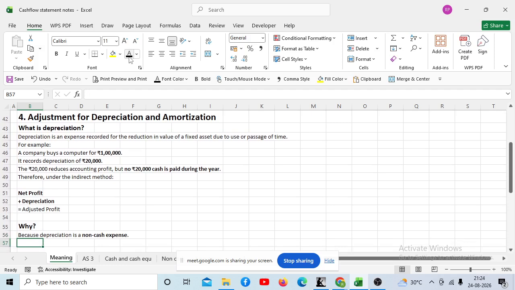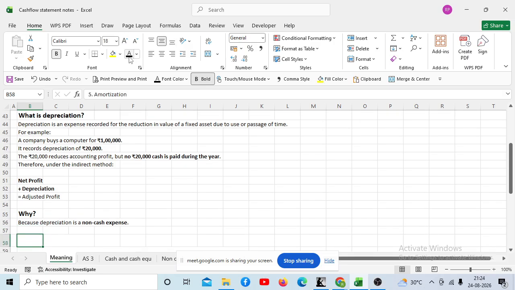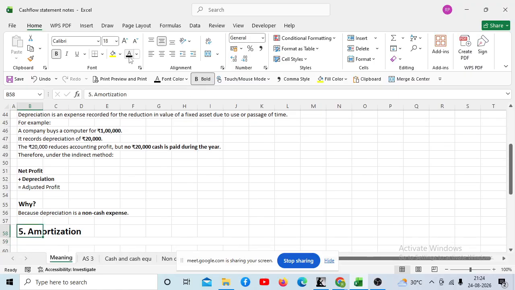We debited that just as an accounting entry because the value of the computer must have been reduced, right? This is the reason we add back the depreciation in the net profit in the indirect method. Any doubt as far as depreciation is concerned? Okay, write down this point number 5.